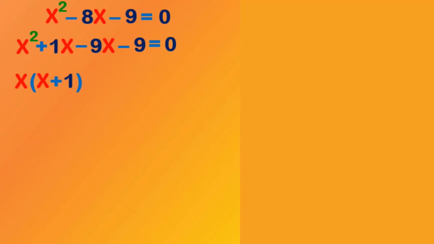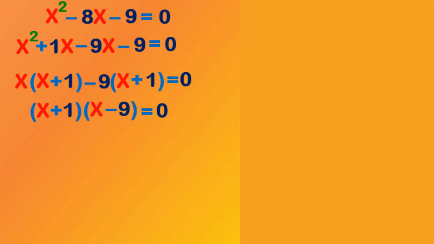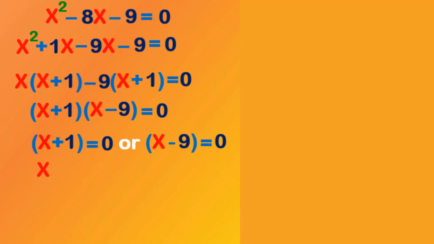Coming to the next two terms, they are minus 9x and minus 9. Here we can take out minus 9 as common, so we get x plus 1 in the bracket, equals 0. Again in these two terms we have x plus 1 as common. Taking out x plus 1 as common, we get x minus 9 in the bracket, which equals 0. So we get (x plus 1) into (x minus 9) equals 0. That means either x plus 1 equals 0 or x minus 9 equals 0. If we simplify these two, we get x equals minus 1 or x equals 9.